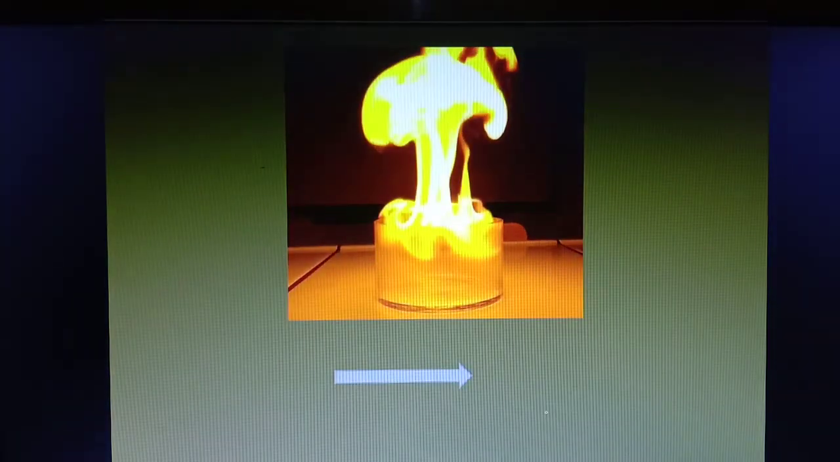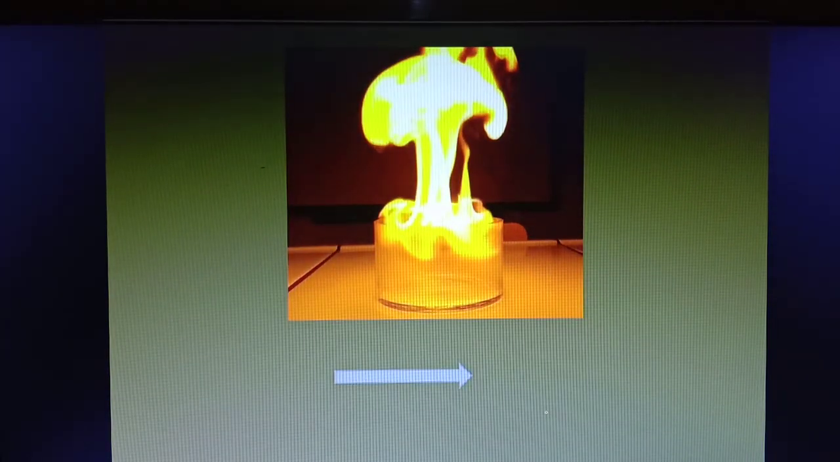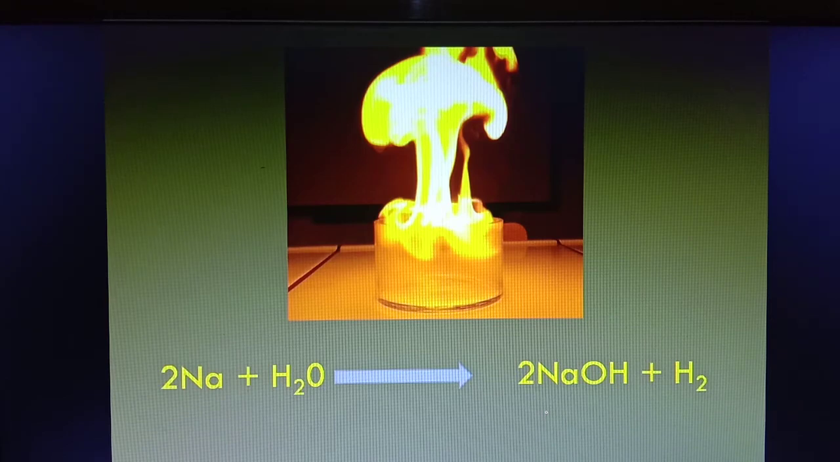Here, this is reaction of sodium with water. Sodium reacts with water to form sodium hydroxide and hydrogen gas. When a small piece of sodium is added to water, it reacts very vigorously, releasing lot of heat. It's an exothermic reaction. Exothermic means in which heat is released. So this hydrogen gas, due to this heat, it catches fire.